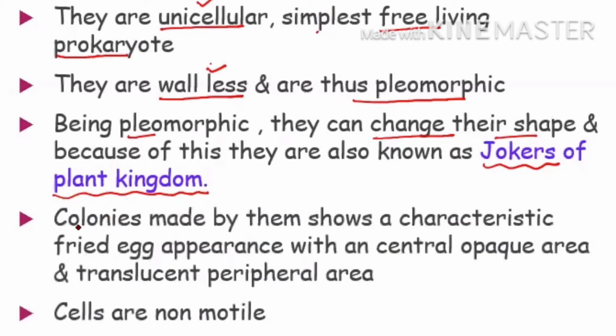Now, if you see what type of colonies they make, when they are growing, they will make colonies which give a fried egg appearance. Please, this is important, with the central opaque area and the peripheral area translucent. And obviously they don't have any locomotory structure, so the cell is non-motile.